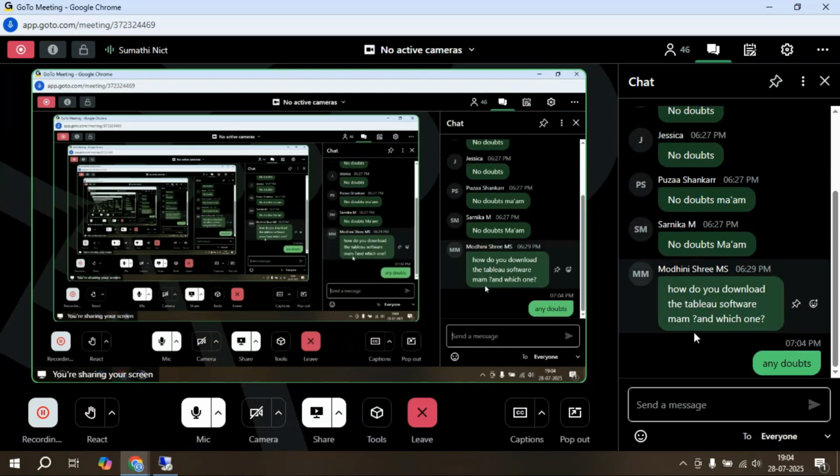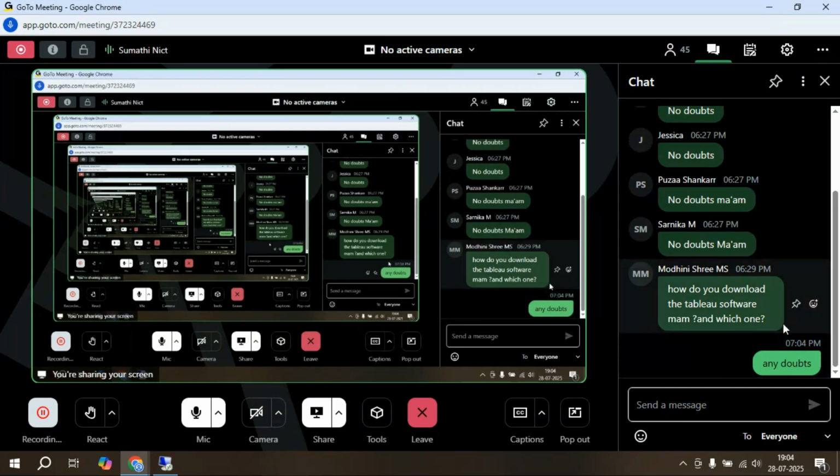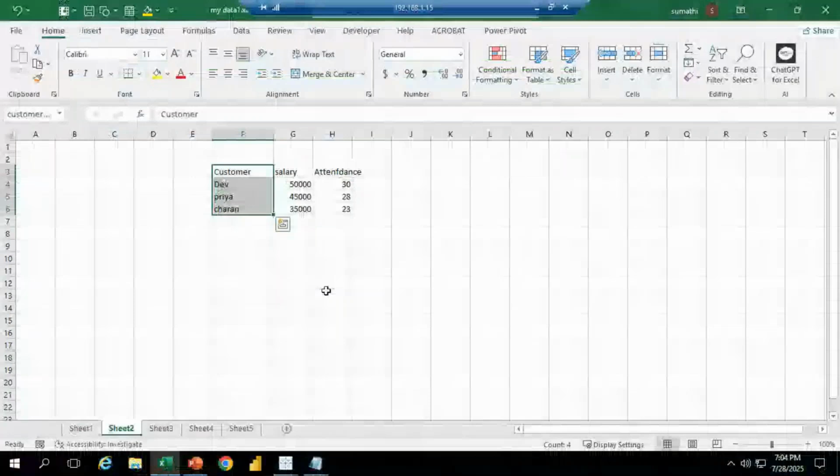Download. Okay, if you want to download software, suppose we can download Tableau Desktop. We can download Tableau Desktop or Tableau Public also. If we download Tableau Desktop, we can save in our system, but we can't send the reports, we can't publish the information. How to download, one second, I will share that.